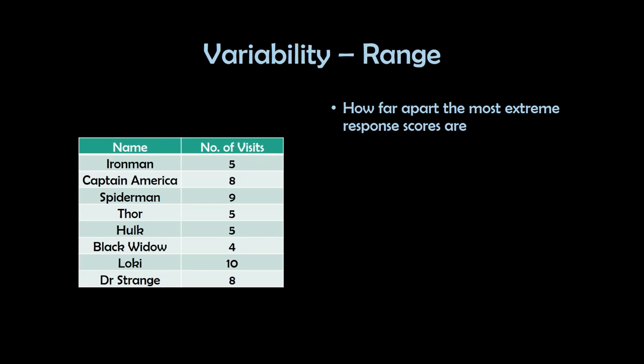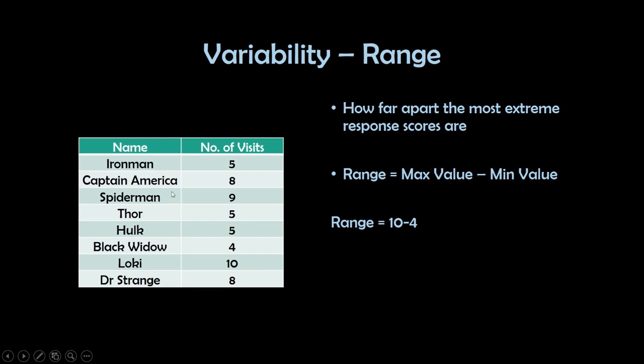So let us take a look at the same data. First, it is the range. Range is how far apart the most extreme response scores are. So it is the maximum value minus the minimum value. The maximum value from our data set is 10 and the minimum value is 4. The difference between this maximum and minimum value is the range. So the range of this data set is 10 minus 4, and we got 6.